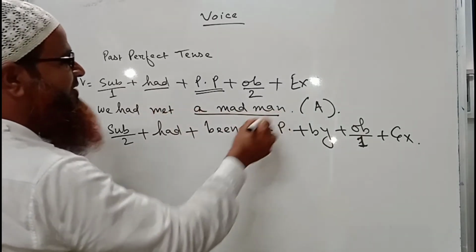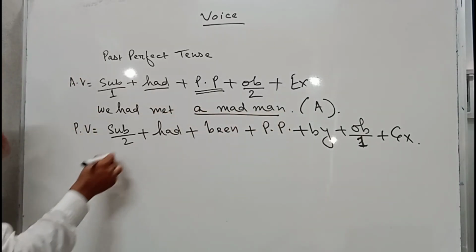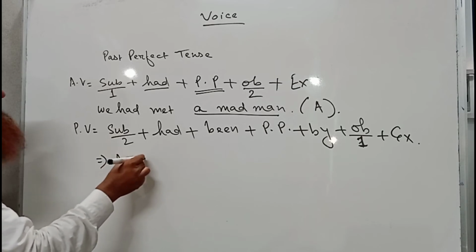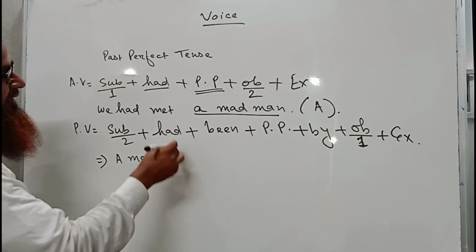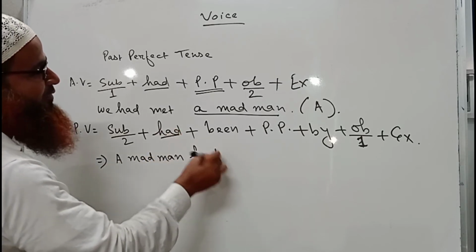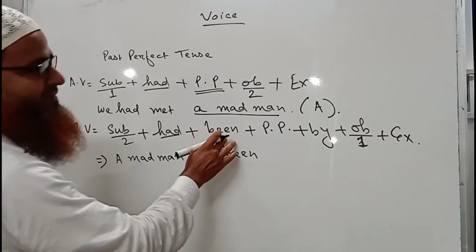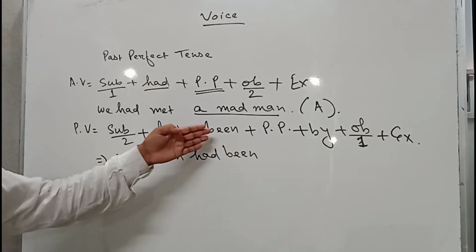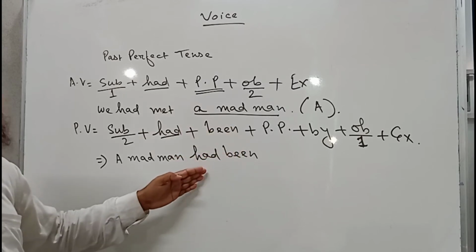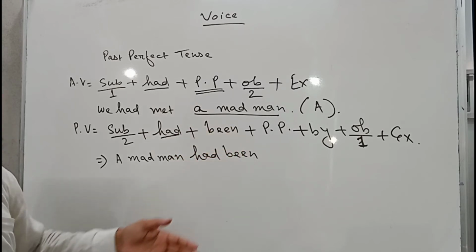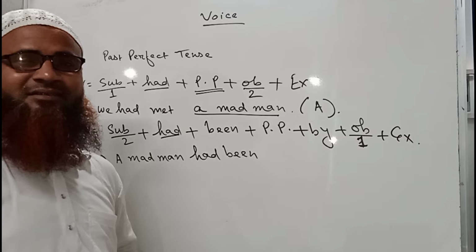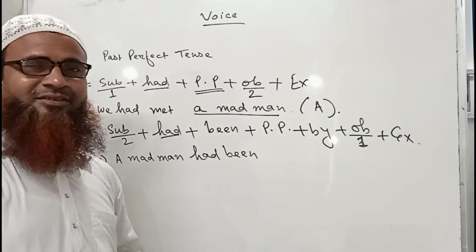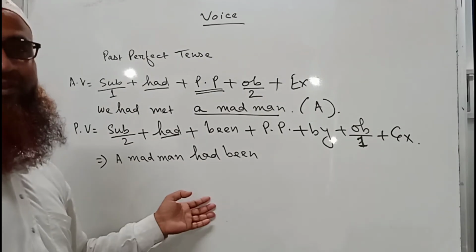A madman. It is the object here. So it will be a madman, had. Then we have to write been. Been is here. Okay. I am looking at here and writing here. So nothing to understand here. Very easy. We can easily understand what is going on regarding the voices.